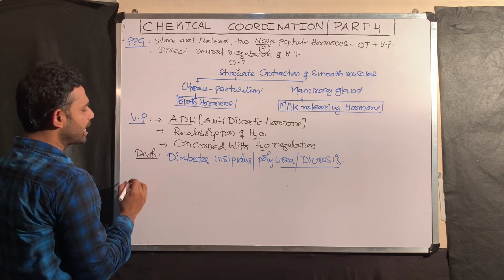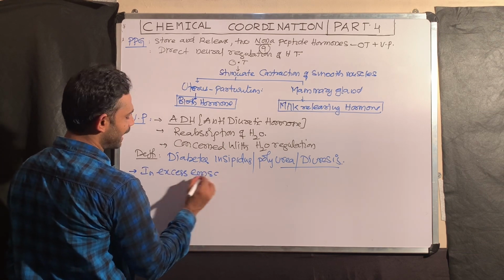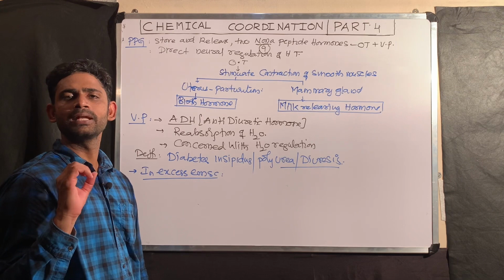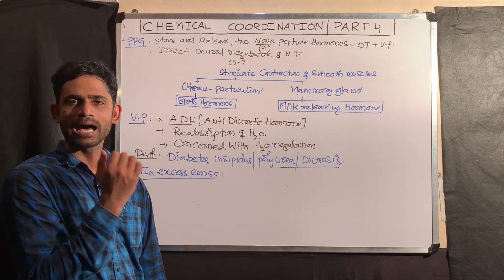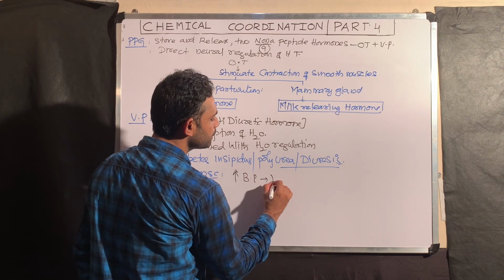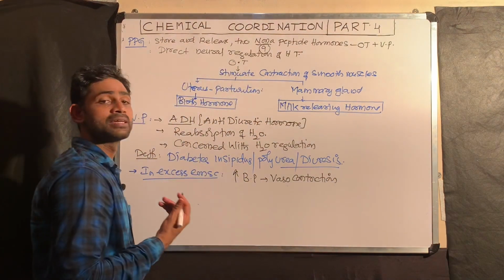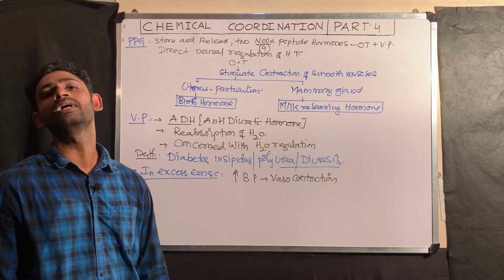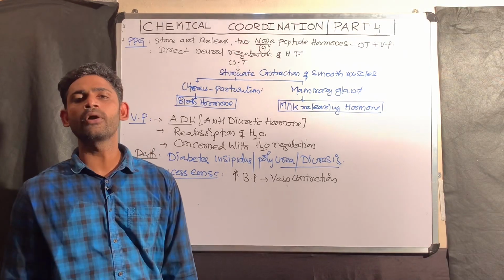But when vasopressin is present in excess concentration, what happens? Vaso means blood vessel, pressin means constriction. When the blood vessels and arteries constrict, the BP increases. How does it increase the BP? By vasoconstriction. That is why this hormone increases the BP by vasoconstriction only when it is produced in large quantity. Anyhow, that is why this hormone is called vasopressin.